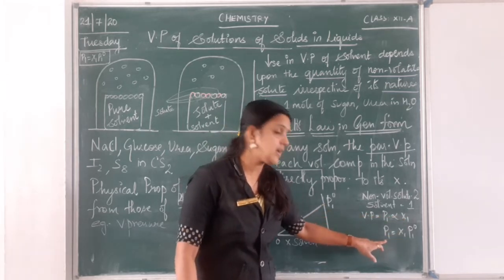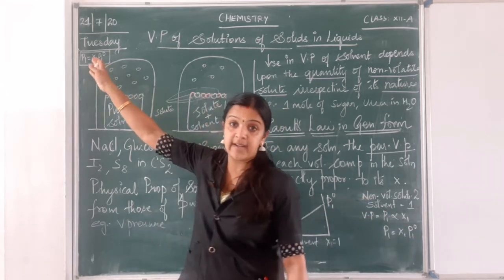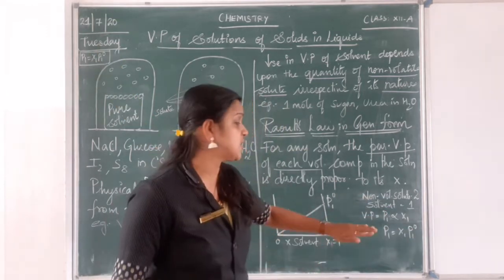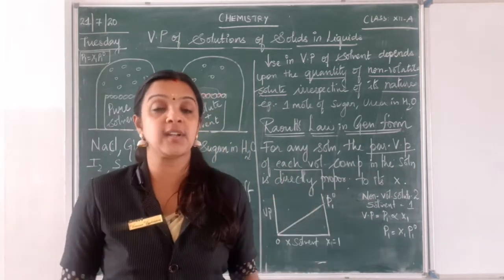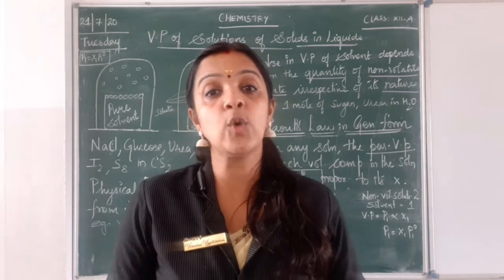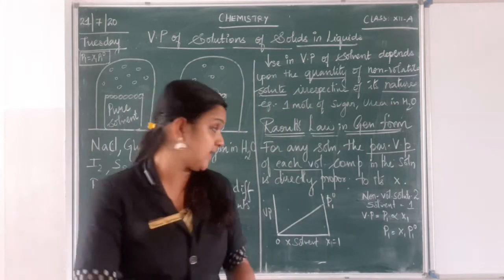So now P1 is equal to x1 into P1 naught, which has already been derived by Raoult's law. So this is a general statement which we write for any solution containing a volatile liquid or a non-volatile solute in a volatile solvent.